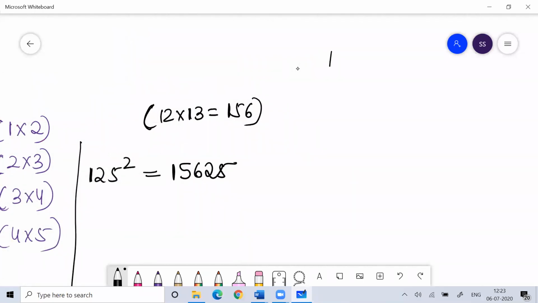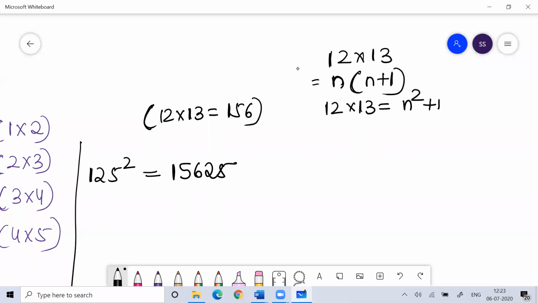I multiplied 12 into 13. If 12 is n, then what is 13? 13 is n plus 1. So if 12 is n, then 13 is n plus 1. So 12 into 13 is nothing but n square plus n.